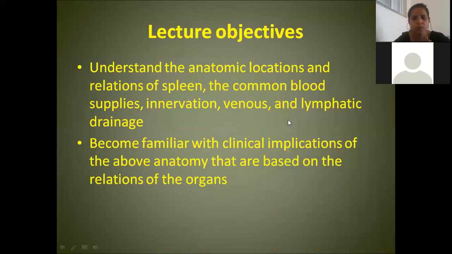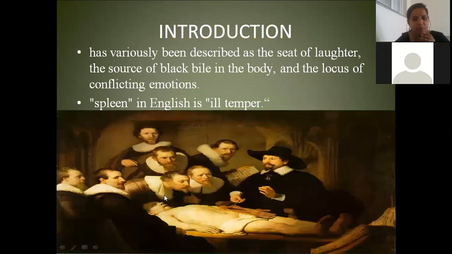We will discuss spleen in detail today. So, what are the learning objectives? We will see where it is exactly situated, what the relations of the spleen are, what the blood supply, nerve supply, venous drainage and lymphatic drainage are. Under these headings only, usually, you will be asked the question. We will also see the clinical implications that are based on the relations of this organ.